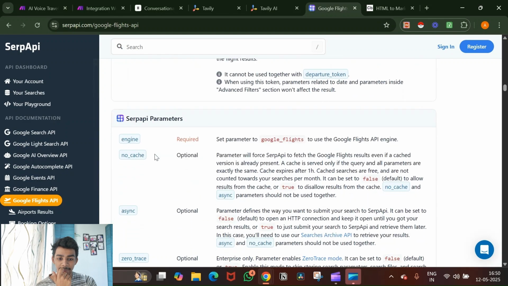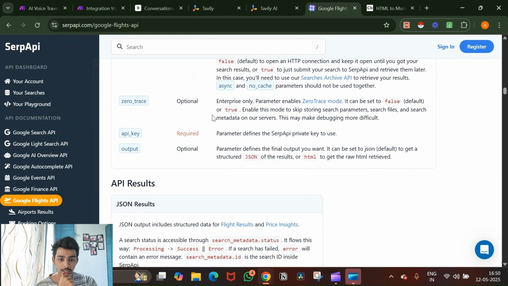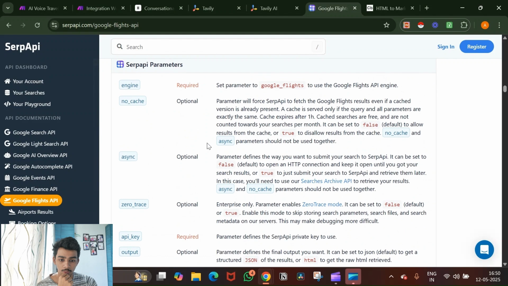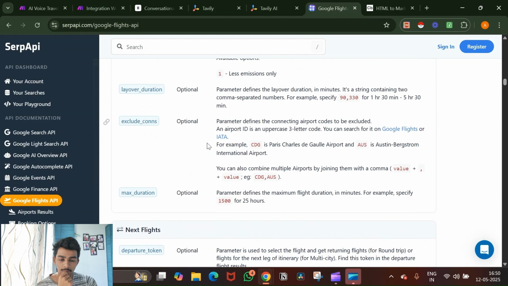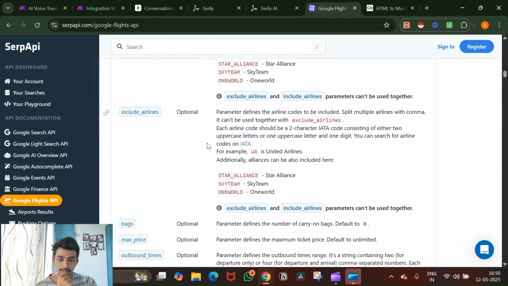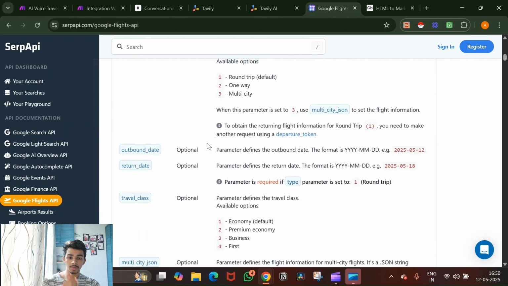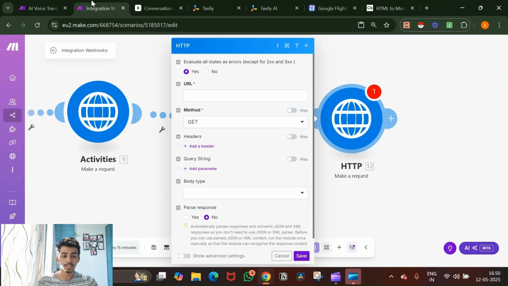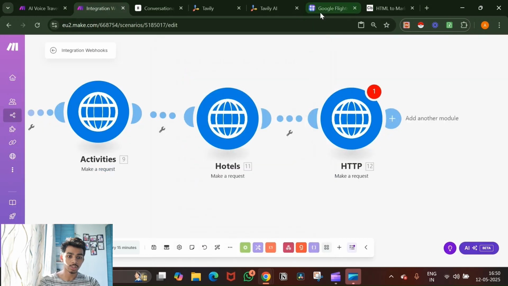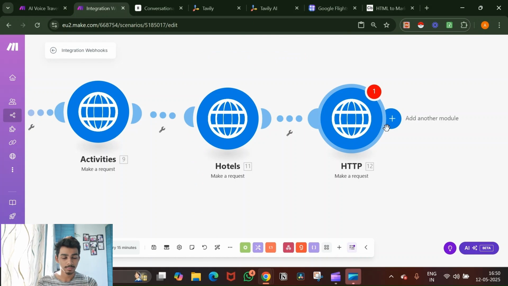There are no other required parameters. The engine we've already put. The API key also we know, and yeah, I guess that's it. And the adults, the number of travelers that are traveling. So what you can do, the best thing, is you can just copy this exact same thing here and just change a few things. That is it.